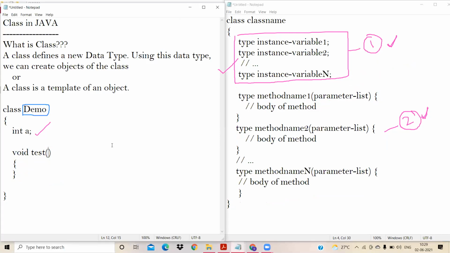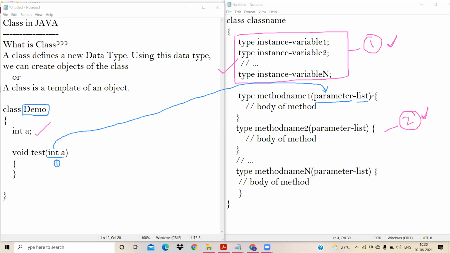Now you see that inside this, I can pass an argument, int a. I passed only one argument, and we call this int a as a parameter.